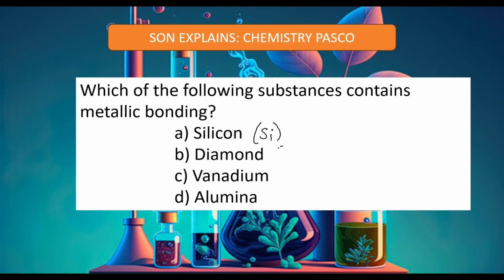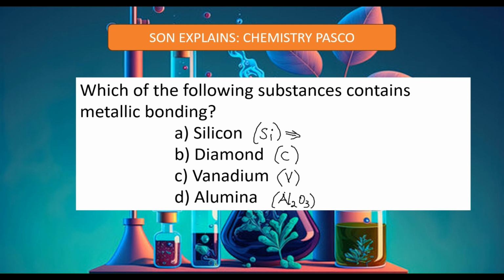Diamond is just an allotrope of carbon, so it's carbon. Vanadium is V, and alumina, we mean Al2O3.